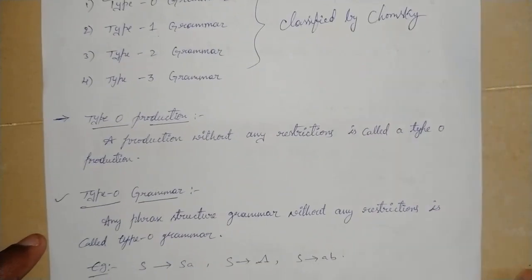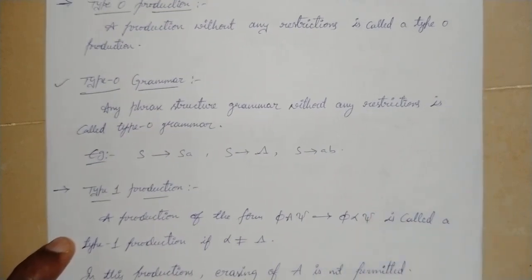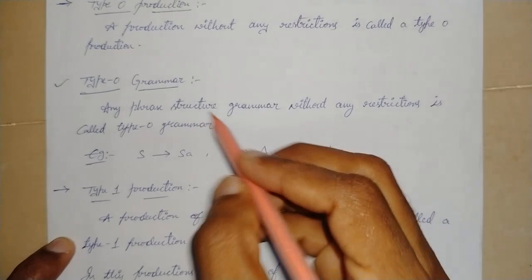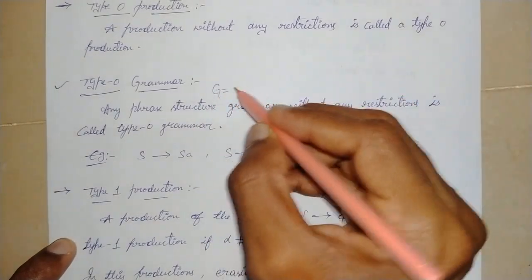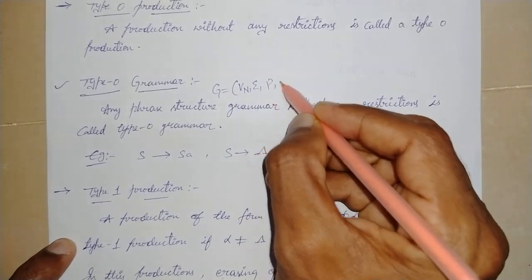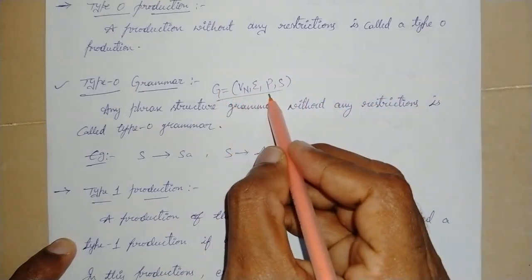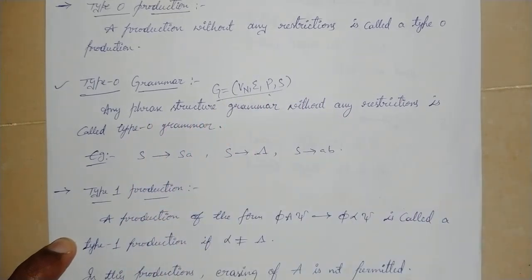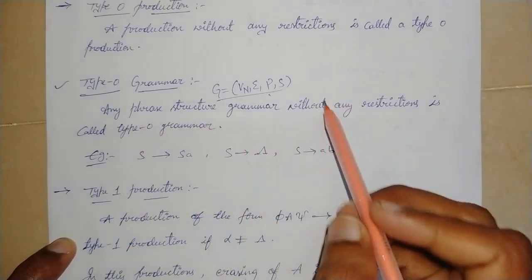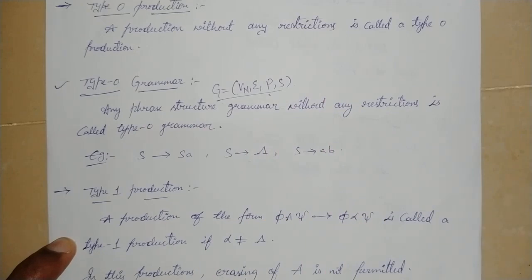Initially we learn type 0 production. A production without any restriction is called a type 0 production. Any phrase structure grammar, G equals Vn, sigma, P, S, as we have already learned, without any restrictions is called a type 0 grammar.